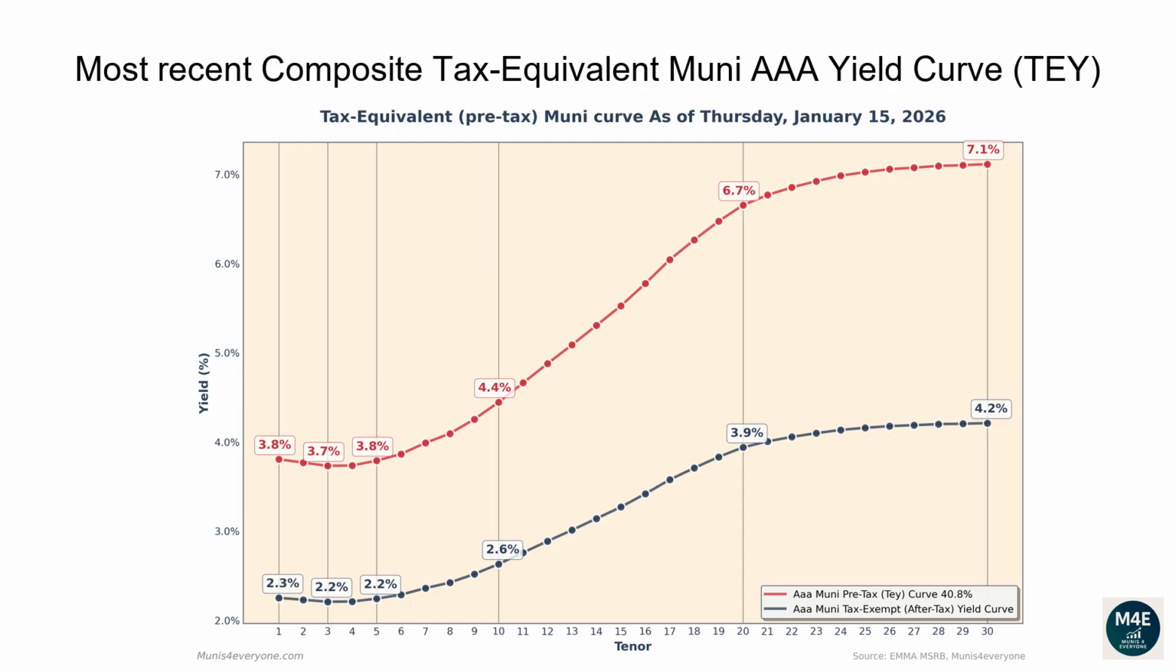The one-year tax-exempt yield is 2.25%, corresponding to a 3.8% tax-equivalent yield for investors in the top tax bracket. The two-year tax-equivalent yield is 3.77%. The 5-year tax-equivalent yield is 3.79%. The 10-year tax-equivalent yield is 4.45%. The 20-year tax-equivalent yield is 6.66%. The 30-year tax-equivalent yield is 7.11%.